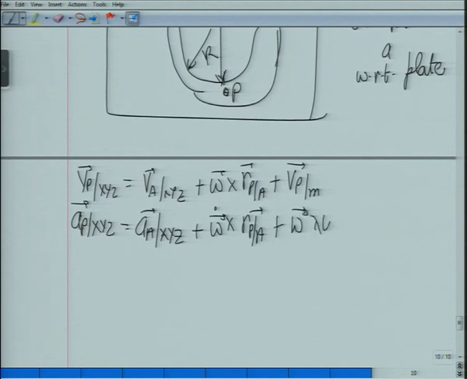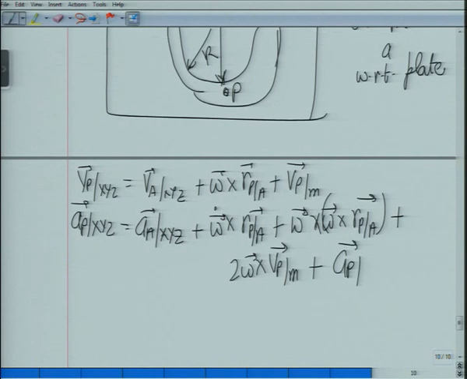The formulas, as I told you, will be given to you. I have just rewritten the two general formulas.